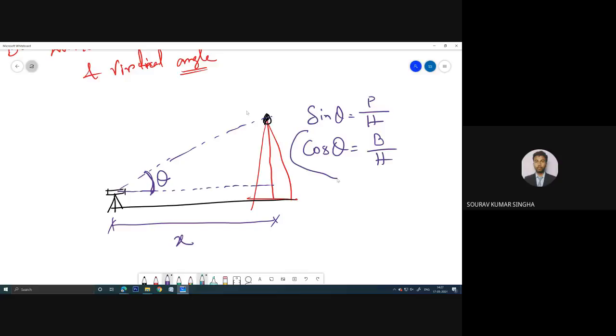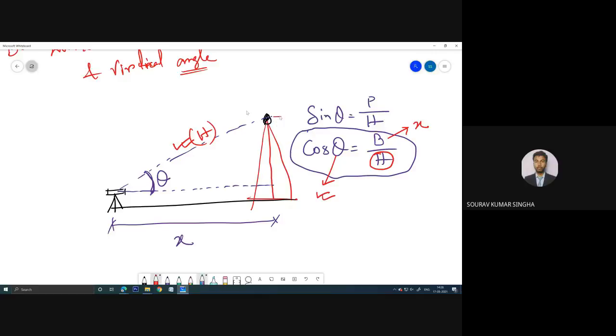Here we will use this one, because we know the value of base, that is x, and we know the value of theta. So we can determine the value of this hypotenuse, this is h,